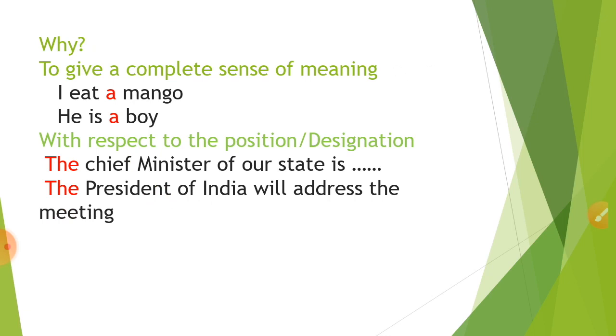First thing is to give a complete sense of meaning. For example, I eat a mango. Let's say if I remove a from the sentence, I eat mango. So here we are not sure how many mangoes or what is the certainty, the definiteness. Similarly, he is a boy. If I say he is boy, there is a missing of grammatical sense, and at the same time in usual sense.